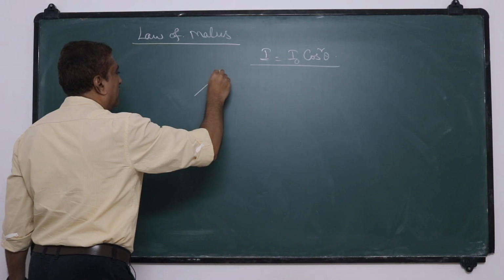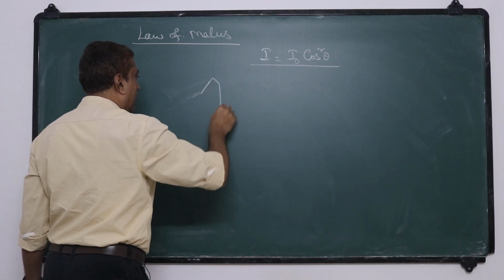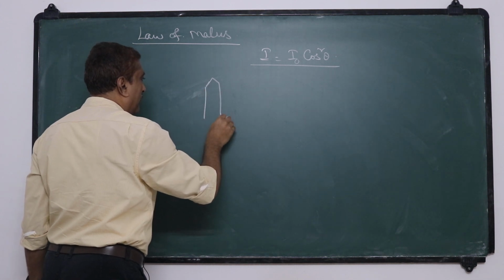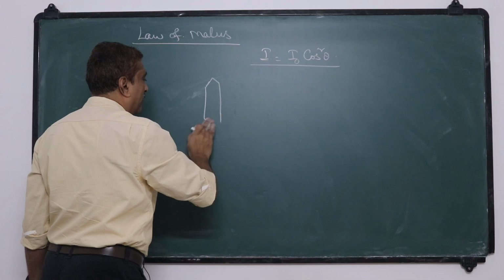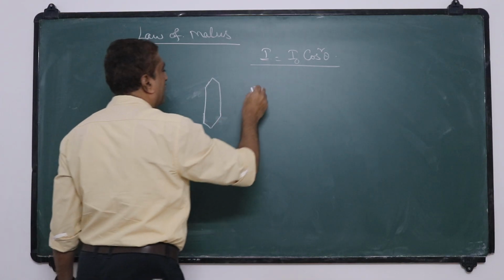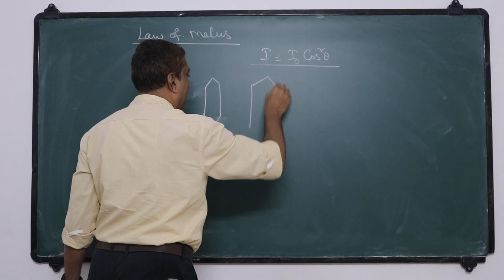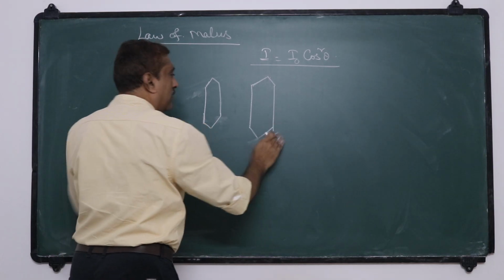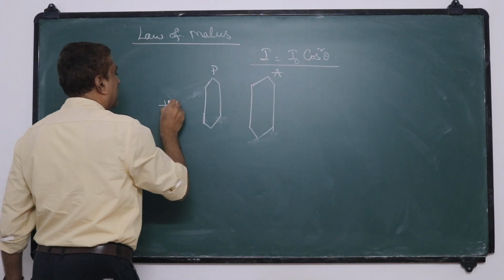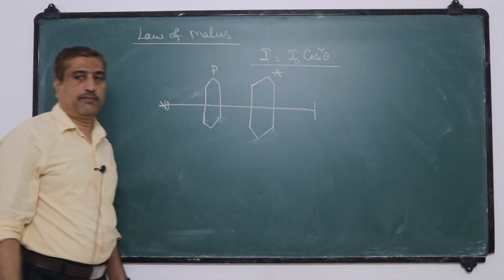Suppose this is a polarizer and this is an analyzer. This is polarizer P, analyzer A. Light is transmitted to the screen.